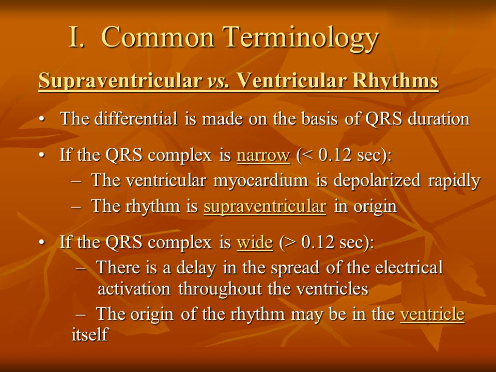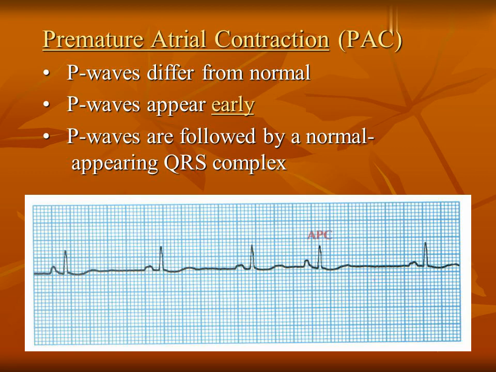If the QRS complex is wide, greater than 0.12 seconds, there is a delay in the spread of the electrical activation throughout the ventricles. The origin of the rhythm may be in the ventricle itself. Premature atrial contraction, PAC. P waves differ from normal. P waves appear early. P waves are followed by a normal appearing QRS complex.